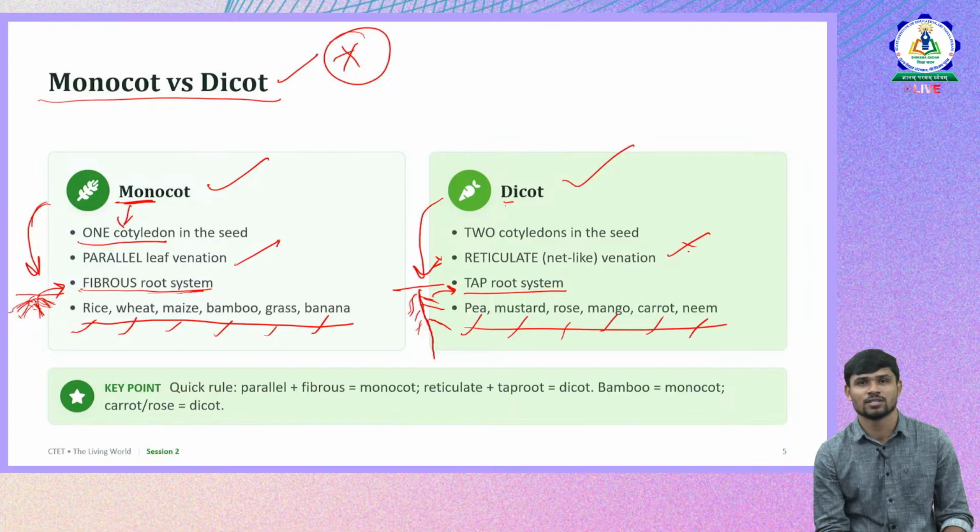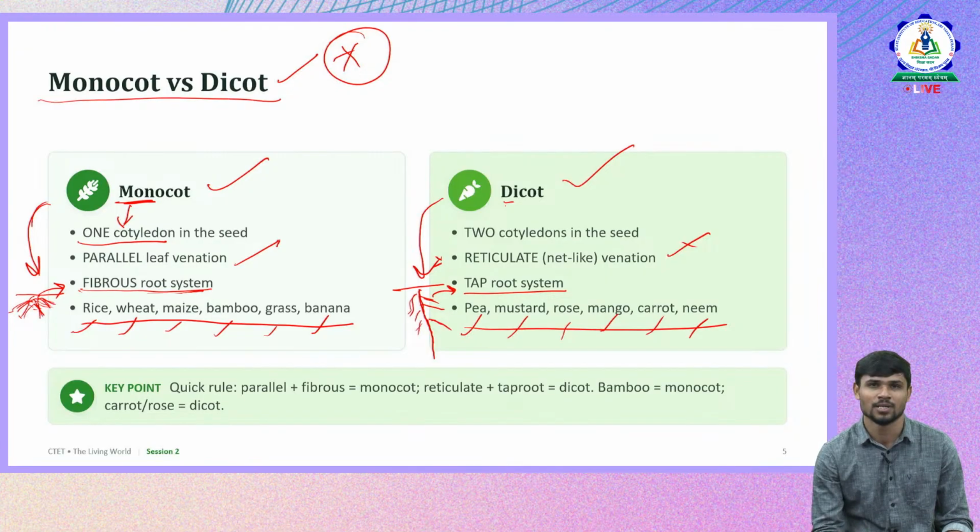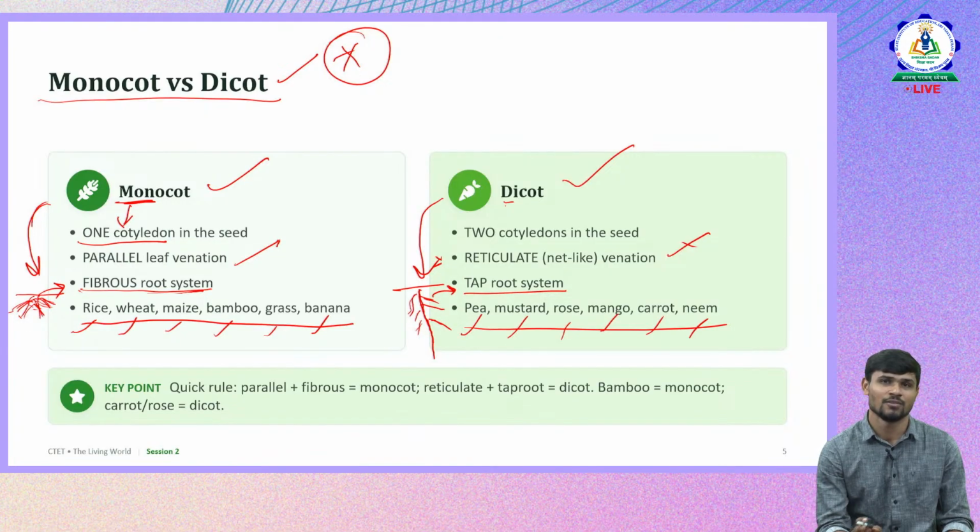So these differences you have to remember, because questions will be based on venation of monocots, venation of dicots, and root system in dicots, root system in monocots. These are the major differences we have to remember in order to answer the questions from this concept.